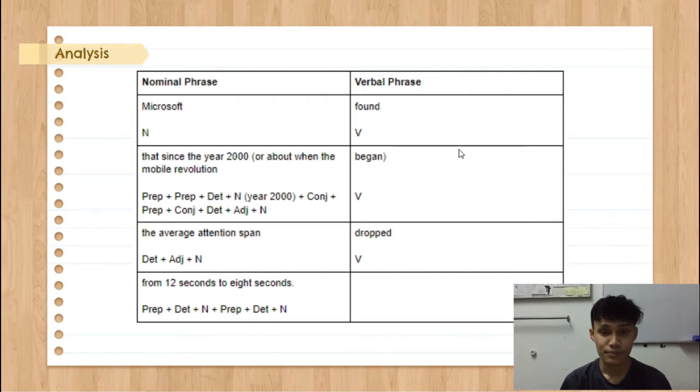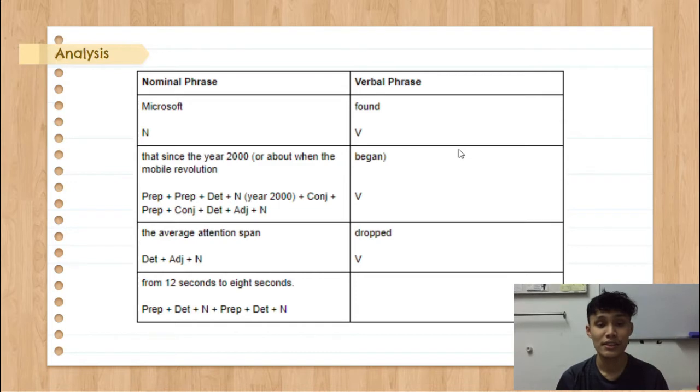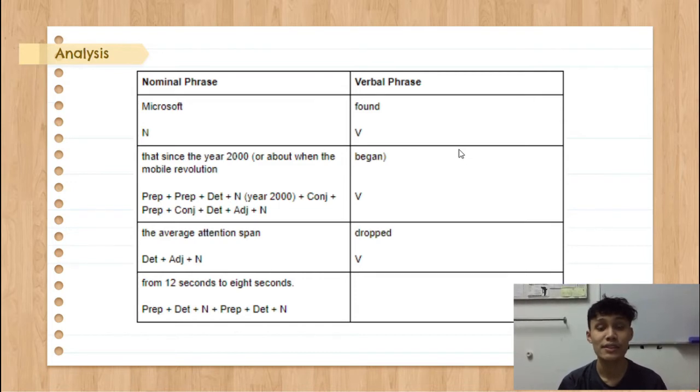Microsoft is a noun, so it belongs to nominal phrase. Found is a verb and it belongs to verbal phrase. Continue. Since is a preposition. The is a determiner, and year 2000 is a noun. And, or, is a conjunction.